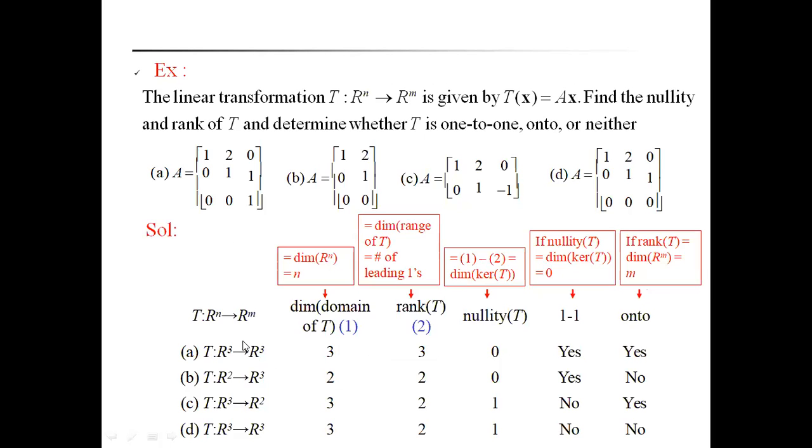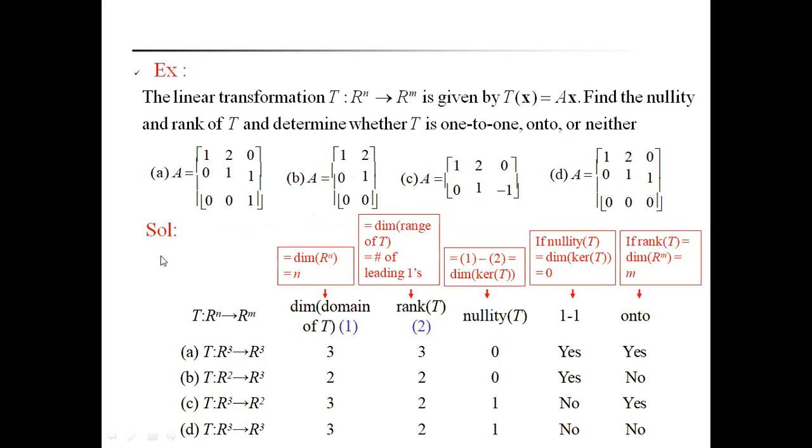Let us now discuss one more example. The linear transformation T from R to the power of n to R to the power of m is given by T of x is equal to A times x. Find the nullity and rank of T. Determine whether T is one-to-one, onto, or neither. Take the examples A equal to the matrix with rows 1 0, 0 1, 1 0, 0 1, and one more example B, with rows 1 0, 1 0, 0 0.